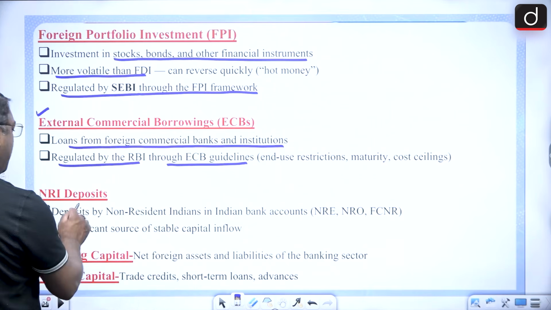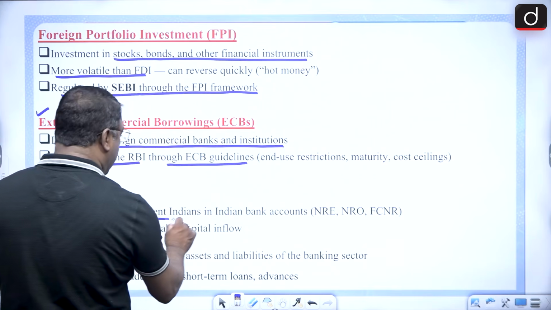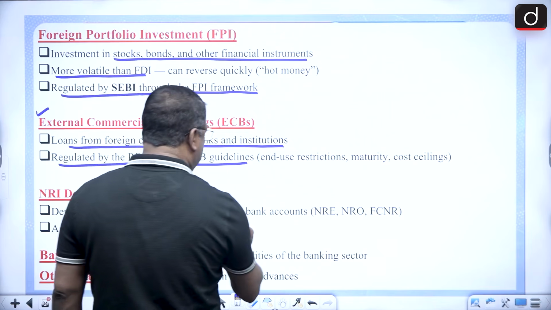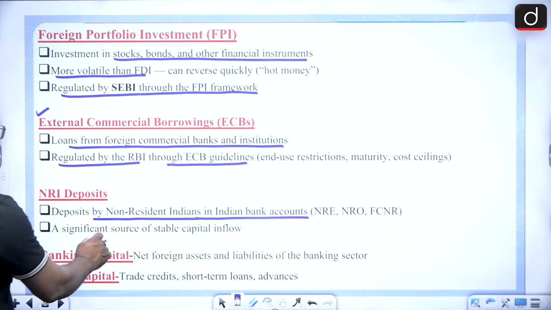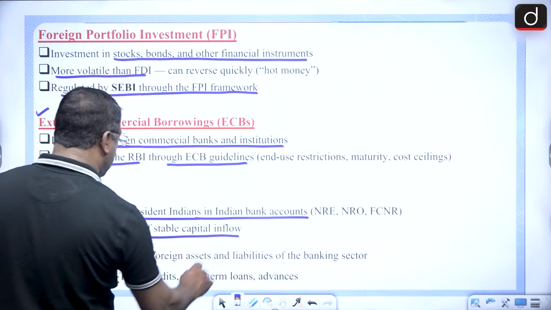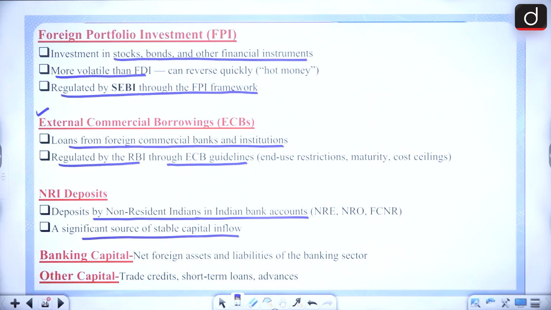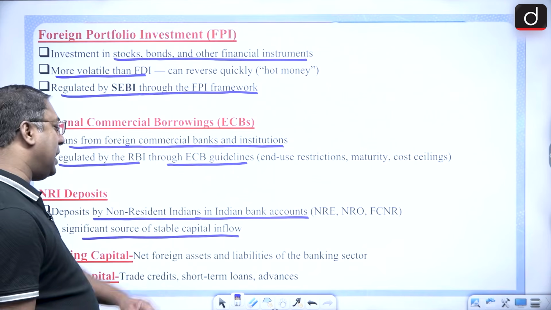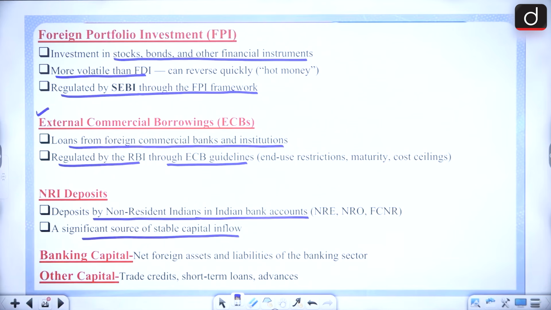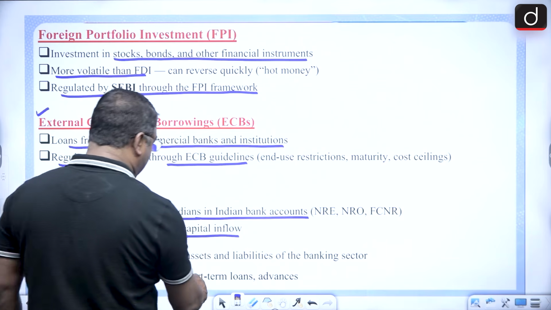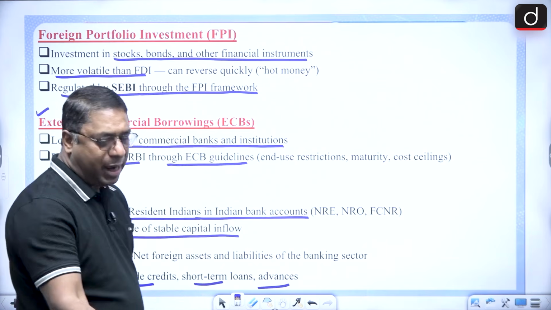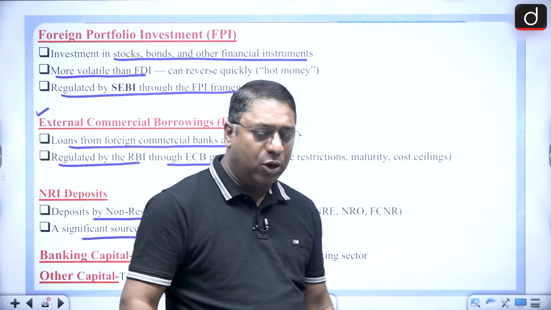NRI deposits, that is, the non-resident Indians deposit in Indian bank accounts, and this is also a significant source of stable capital inflow. Then we have banking capital, like net foreign assets and liability of the banking sector, and also the other capital like trade credits, short-term loans, advances and so on.